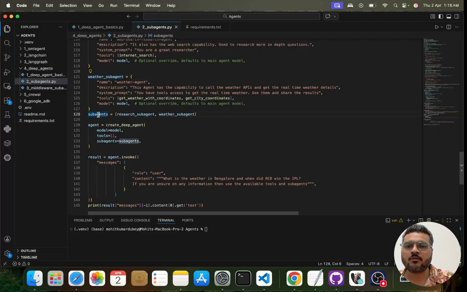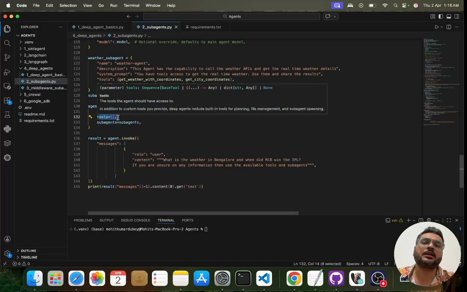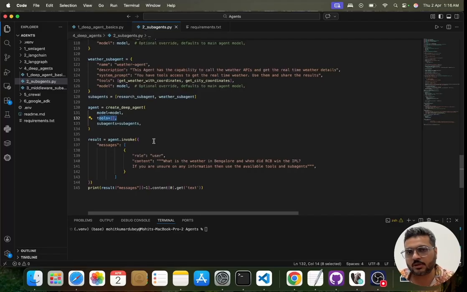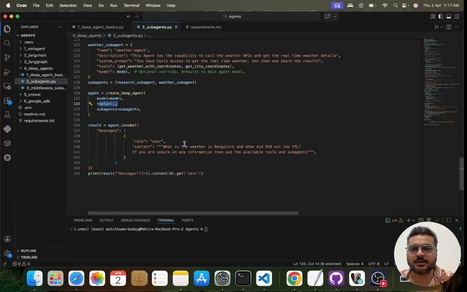Now I've created a sub-agent array, and I have passed this sub-agent array to my create deep agent this time. The model is here, so I have given the model also. This time to my orchestrator I'm not giving any tool, and I've explicitly written that I am not giving any tool to you because I want these agents to do that work.